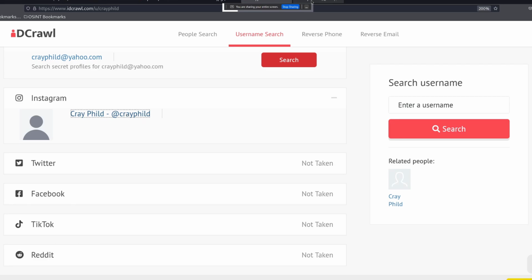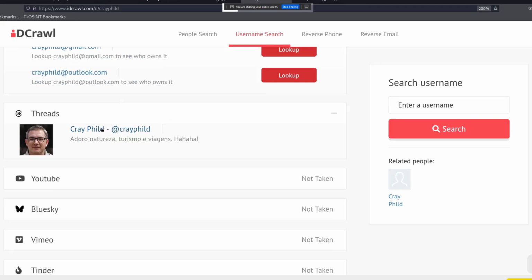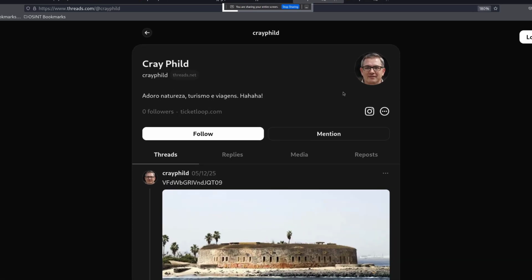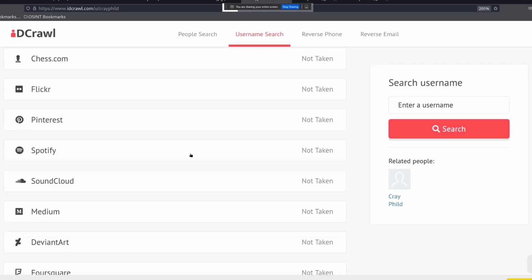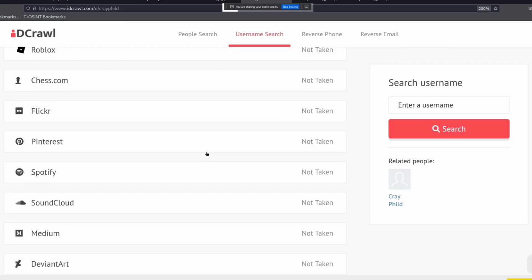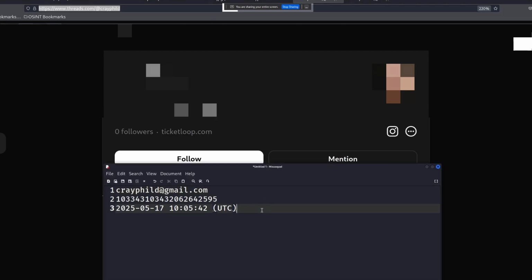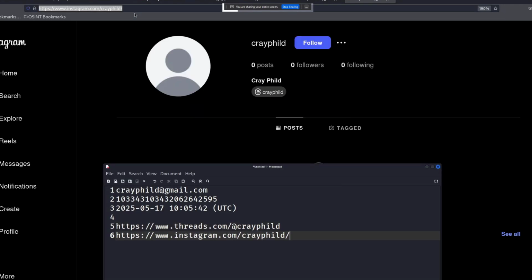And we can see here that we have an Instagram profile. And if we scroll down a little bit, we can see another profile called Thread by Threads. And it has the exact same profile picture that we saw on his Google account. Right. Now let me come back, scroll down more, and we can see nothing. So I'm going to copy the URL and put it in my notes. And the URL here as well, and put it in my notes.